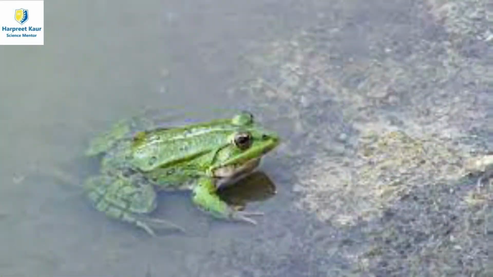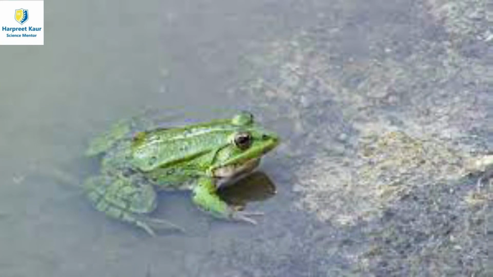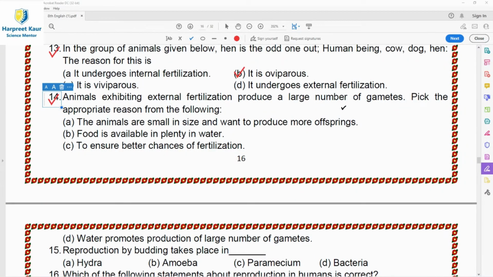Here the question is about external fertilization, like in the case of frog. This produces a large number of gametes, right? So, the appropriate reason for why animals exhibiting external fertilization produce a large number of gametes.